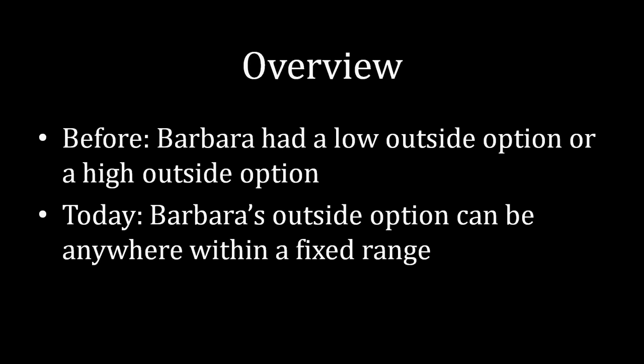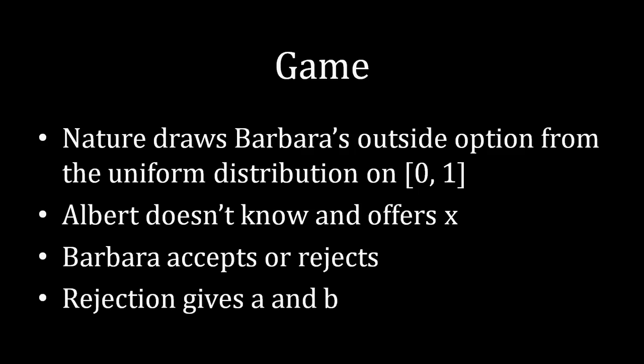Anyway, the overview for what we're doing. Before, we had Barbara either have a low outside option or a high outside option. Either Barbara had a small value if she rejected an offer, or she had a high value if she rejected an offer. Today, we're going to do something a little bit more broad. We're going to have Barbara's outside option be anywhere within a fixed range. So it could be a low value, it could be a high value, or it could be anything in between those two values.